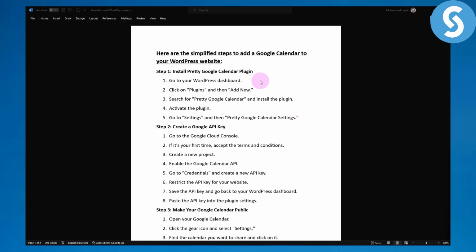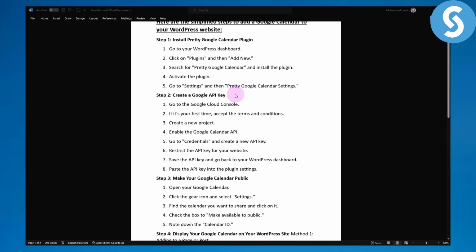So the first step is obviously to install the Pretty Google Calendar plugin. Basically you can find it in the plugins library on WordPress. So simply head over to your WordPress dashboard, click on plugins, add new, and then get Pretty Google Calendar, install it and activate it.